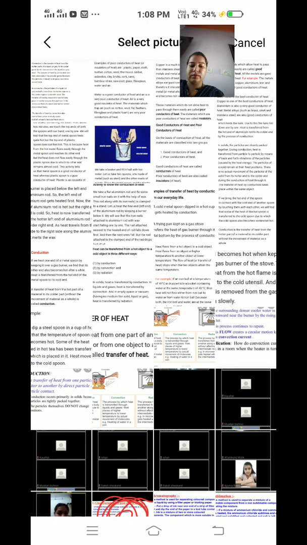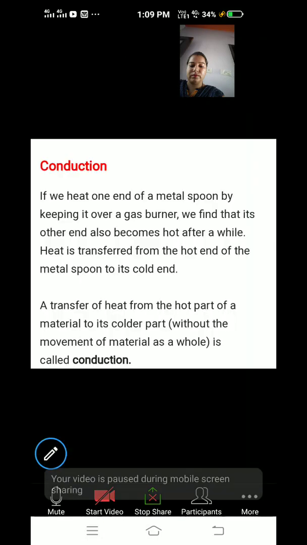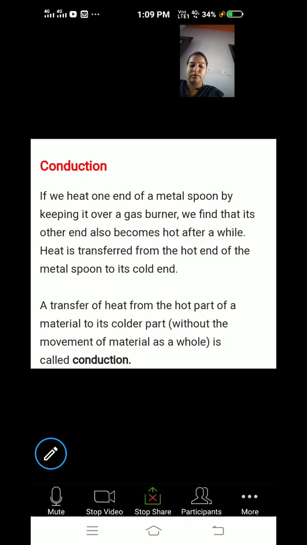Now, we have to discuss all these three parts in detail. Firstly, we are going to discuss in detail about conduction. If we heat one end of a metal spoon by keeping it over a gas burner, you find that the other end also becomes hot.